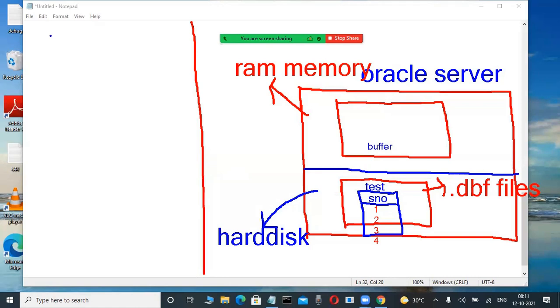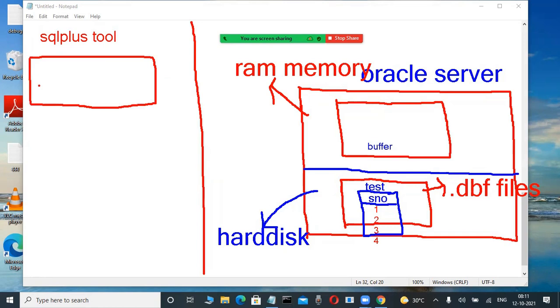Now, daily we are connecting to this server by using a client tool. For example, the SQL Plus tool is there, on the left-hand side. Through this tool only, daily we are connecting to the database. Daily we connect with this tool using a username and password for security purposes. So many things are there. Don't worry, these are things we will learn in future.